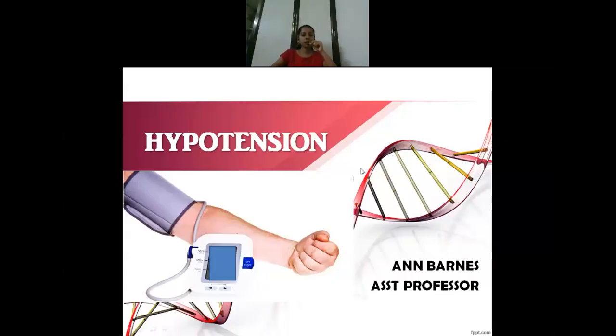So moving on to the next topic after hypertension. This is hypotension. Hypo means decreased, and hypotension refers to low blood pressure. So how much is the normal blood pressure? We are aware that the normal blood pressure is 120 by 80 mm of Hg.